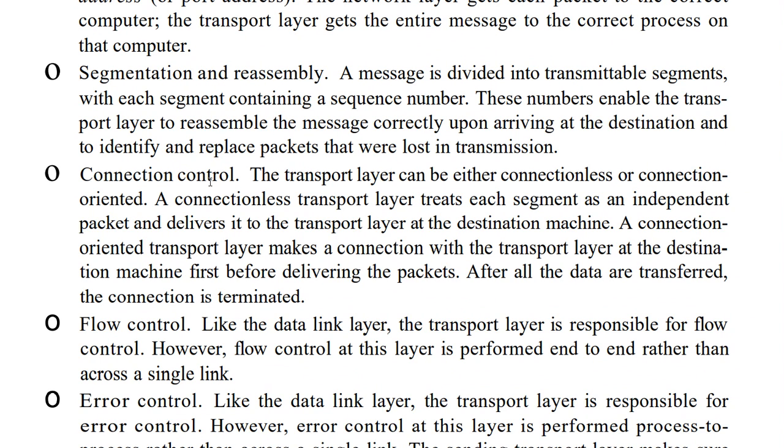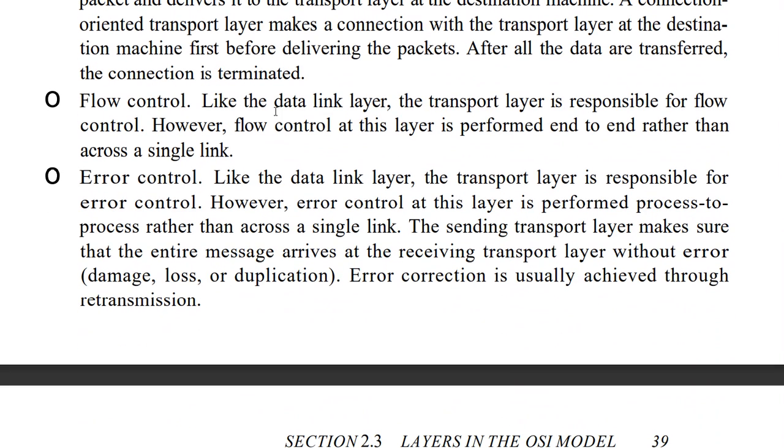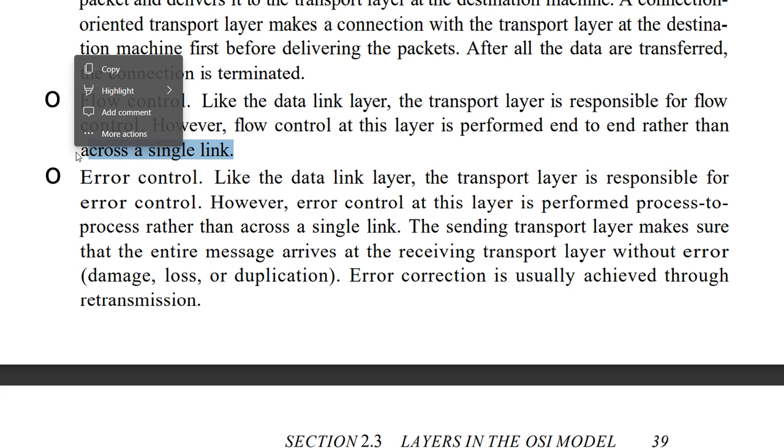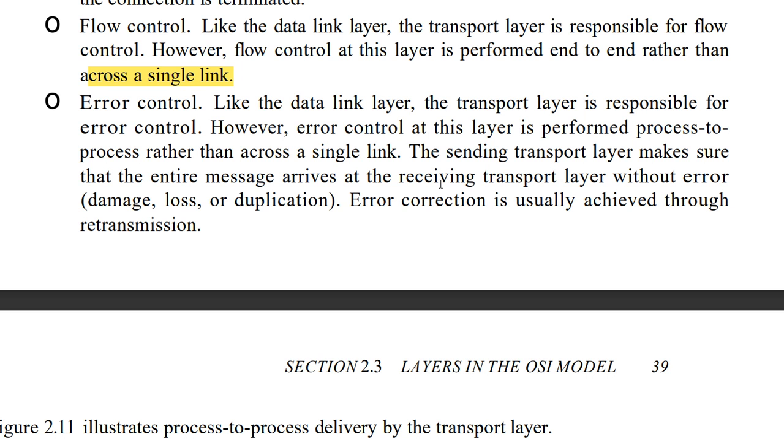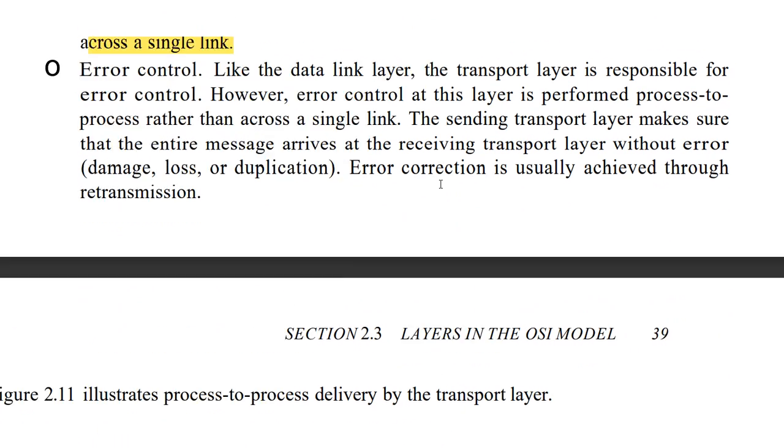Flow control, as in the data link layer, is the transport layer's responsibility, however it is performed end to end rather than across a single link. It means it can use multiple links to send the message to the receiver. Error control: if any error occurs in the message or the packets, it will be controlled in the transport layer.